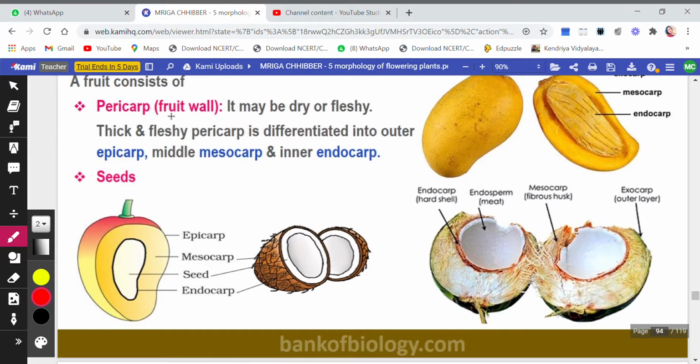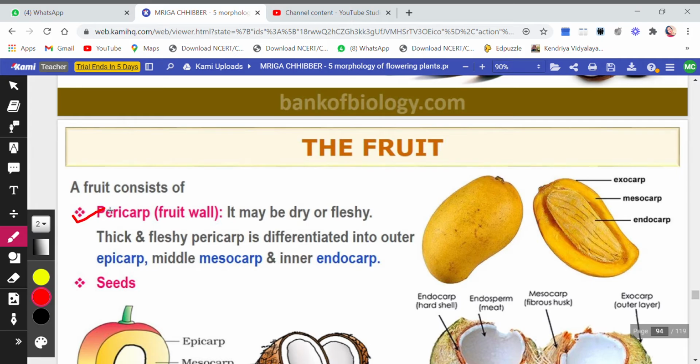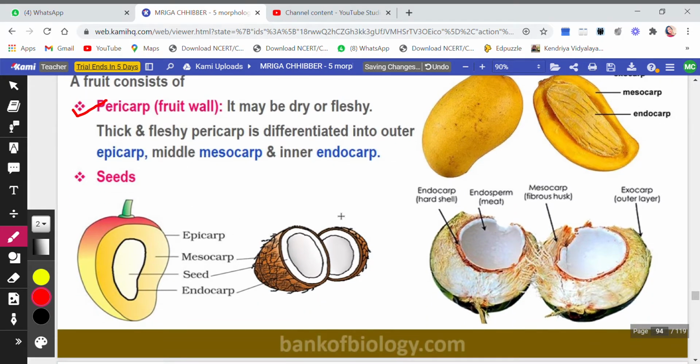Then a fruit has various parts, like the first one is pericarp, that is the fruit wall. If you see here, let me show you pericarp. The fruit wall may be dry or fleshy. Okay, so thick and fleshy pericarp is differentiated. Now this pericarp is being divided into three parts. The outer one is the epicarp, the middle one is the mesocarp, and the inner one is the endocarp. So all these three parts combine together to form pericarp. That is the wall of the fruit.